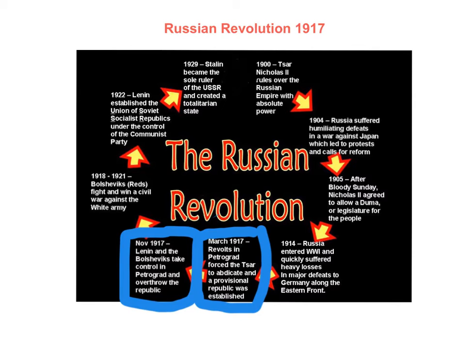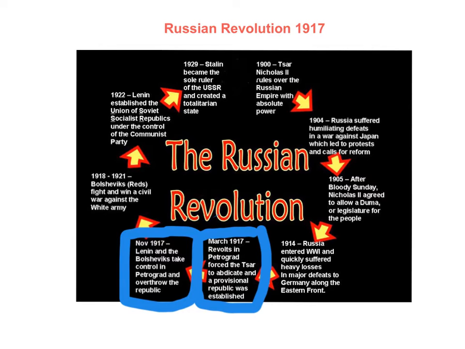In 1904, Russia suffered humiliating defeats in a war against Japan. This led to protests and calls for reform. In 1905, after Bloody Sunday, Nicholas II allowed a Duma, or legislature for the people. This meant that he allowed for some elected representatives.